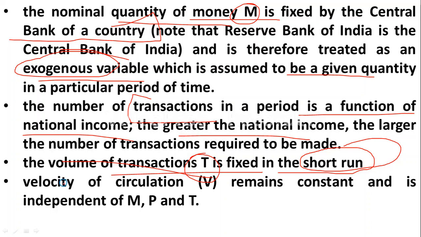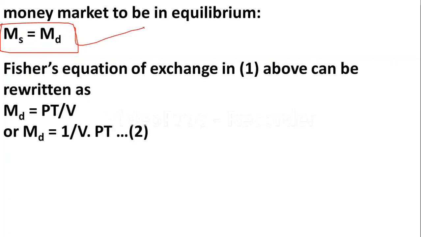Then velocity of circulation V remains constant and is independent of M, P and T. Very important: velocity of circulation, that is V, is constant and independent of M, P and T. Money market equilibrium means supply of money is equal to demand for money. Then let us see Fisher's equation: MD is equal to PT upon V.